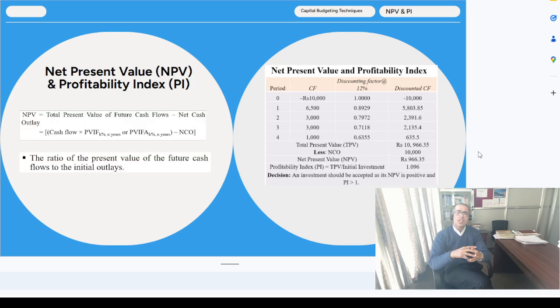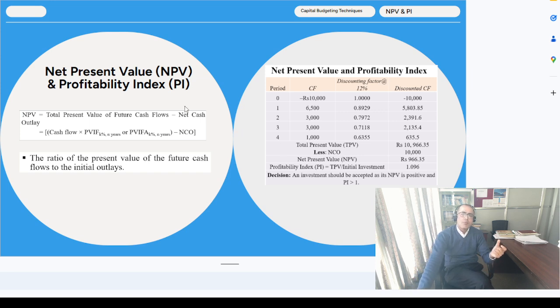Now what about the net present value? Net present value is simply the present value of benefit of future cash flow minus net cash outlay or initial investment. When taking a decision, if the net present value is positive, we say that yeah, that project is accepted. But with the condition that friends, if the projects are mutually exclusive, we are looking for the project which provides you the highest NPV or profitability index.